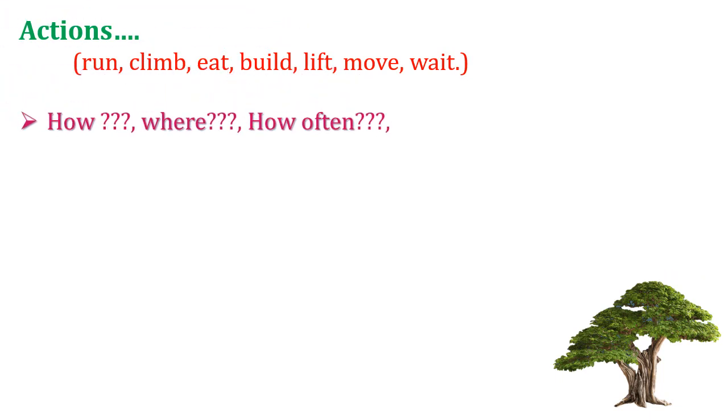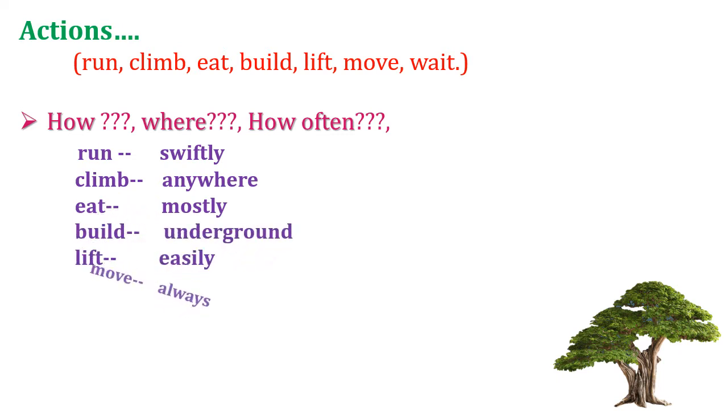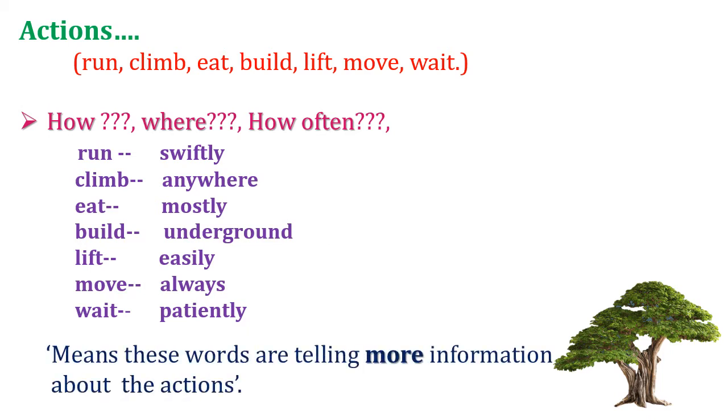But how do they happen, where, how often? So let's see. Run swiftly, climb anywhere, eat mostly, build underground, lift easily, move always, and wait patiently. These words are telling more information about the actions.